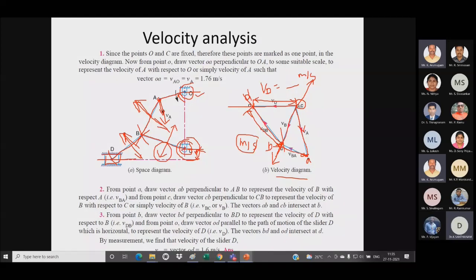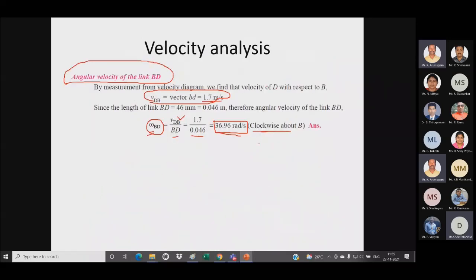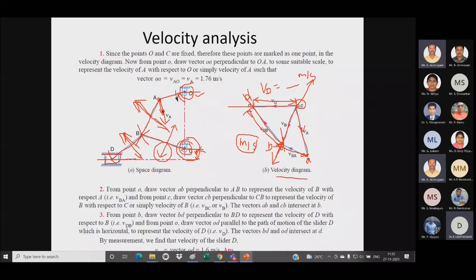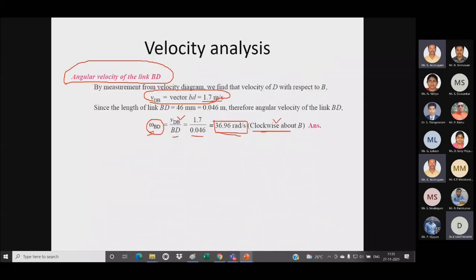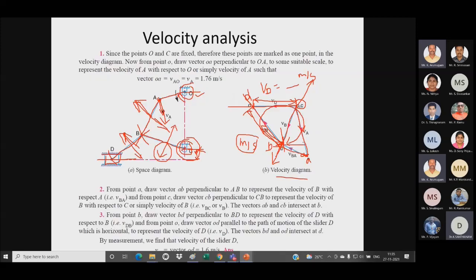If you draw a line like this, it will be rotating in clockwise direction only. You can see the point B is here, the movement will be in this direction, so it will be rotating in clockwise direction. So that's what is mentioned, but we have to mention it is clockwise about the point B. If it is having direction in this direction, so it will be rotating anti-clockwise about B. So we have to represent the value of omega in clockwise and anti-clockwise direction like this.